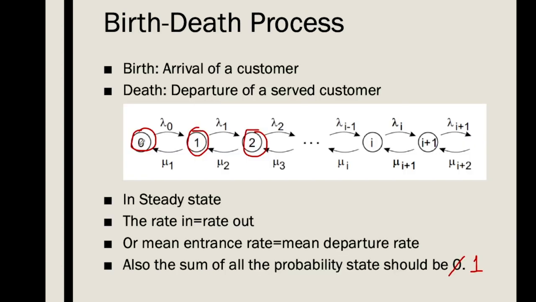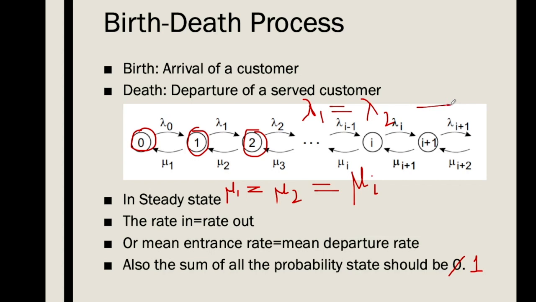In a general case we can have lambda 0, lambda 1, lambda 2 different and mu1, mu2 different, but in our case we are assuming that mu1 equals mu2 equals mu, and similarly lambda 1 equals lambda 2, and so on.